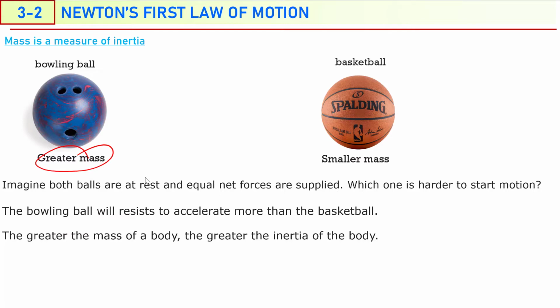The greater the mass of a body, the greater the inertia of that body. For that reason, in physics it is written that mass is a measure of the inertia of an object. The bigger the inertia of an object, the bigger the mass of that object. Inertia is proportional to the mass of an object. If the mass is greater, the inertia of an object is greater. Okay, this is all for this part. We will continue with the next title, equilibrium, which is also a consequence of Newton's first law of motion.